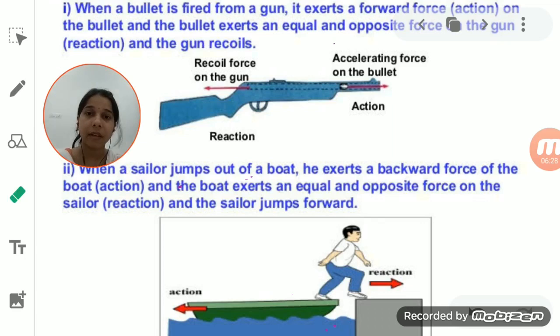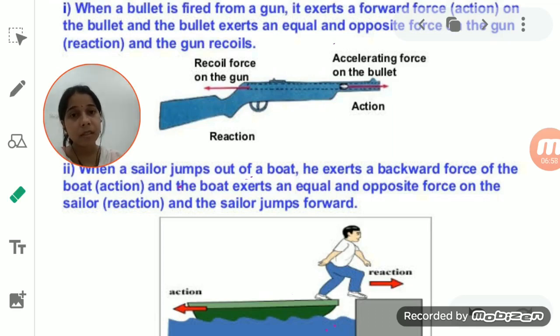The bullet feels the force applied by the gun, and because of that it moves forward. Now the bullet also exerts the same amount of force on the gun, although the mass of the gun is more than the mass of the bullet.